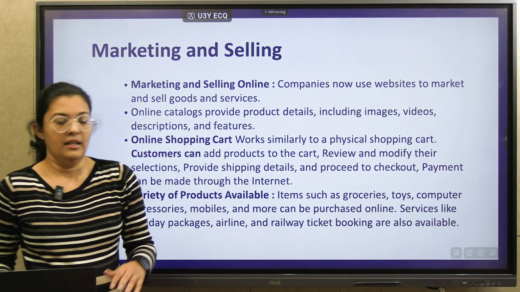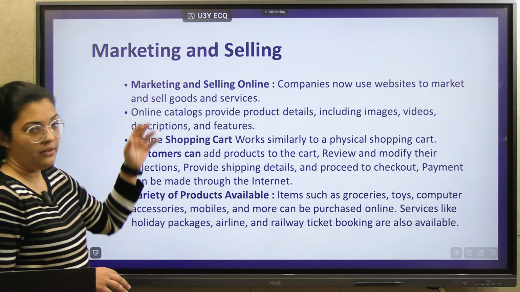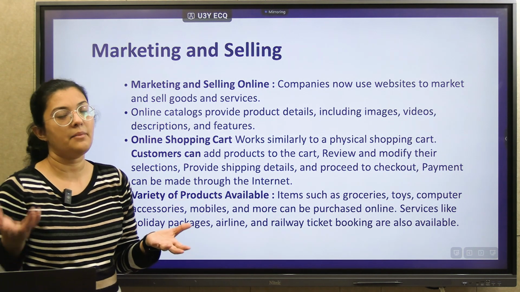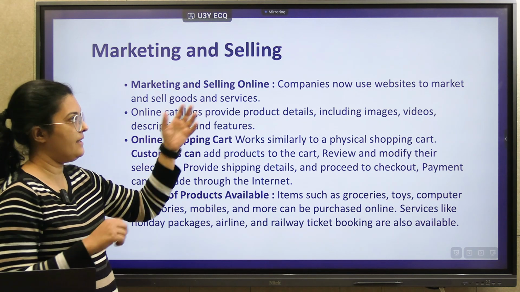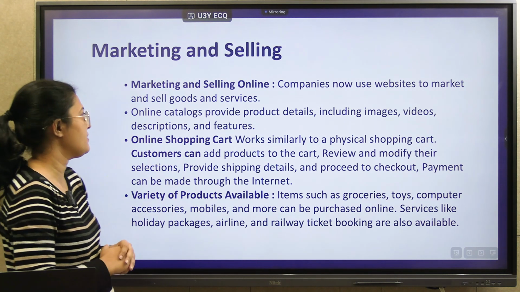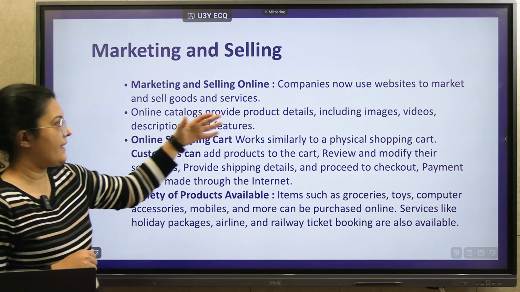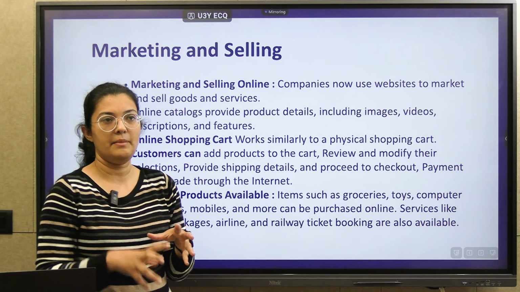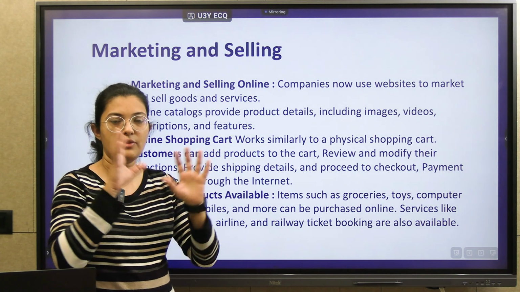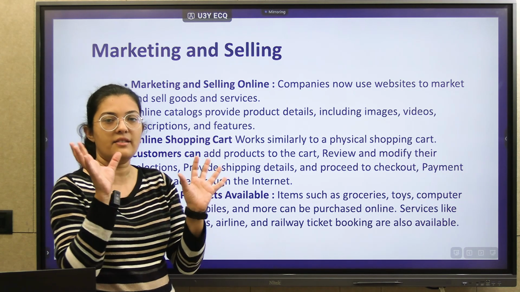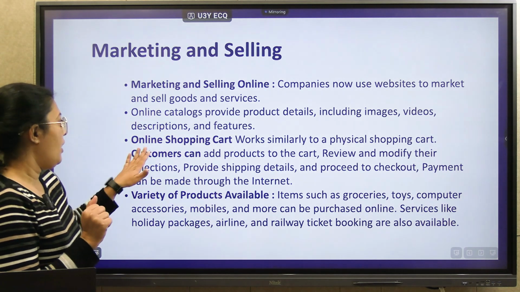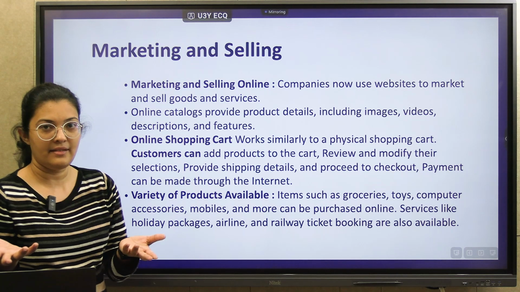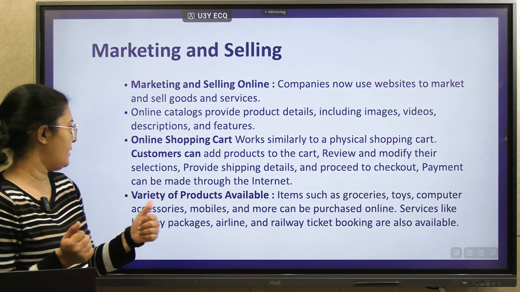Marketing, everyone knows, is getting awareness about our products, and selling is selling your products online. Now, online catalogs are available. A catalog is nothing but multiple products, their images and their videos posted on the same page. That is known as the catalog. Online shopping cart is the same as the physical shopping cart.